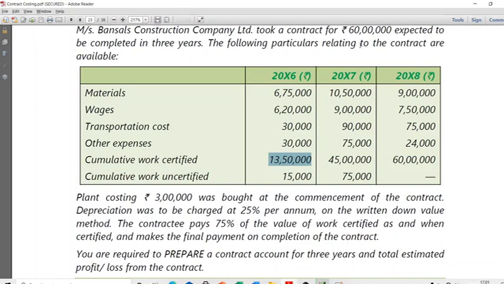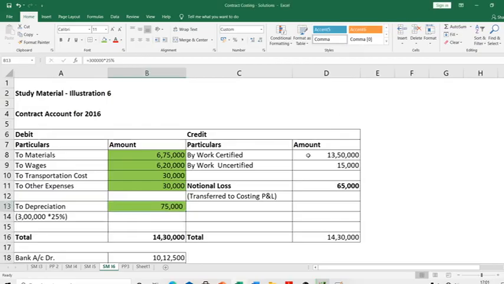If you divide 13 lakh 50,000 by 60 lakhs, you get 22.5 percent. Instead of telling us 22.5 percent completion, he has told us 13 lakh 50,000. So I take 13 lakh 50,000 here and recognize it as revenue.